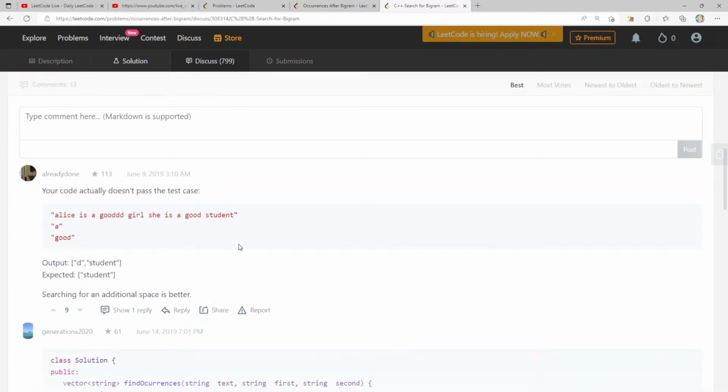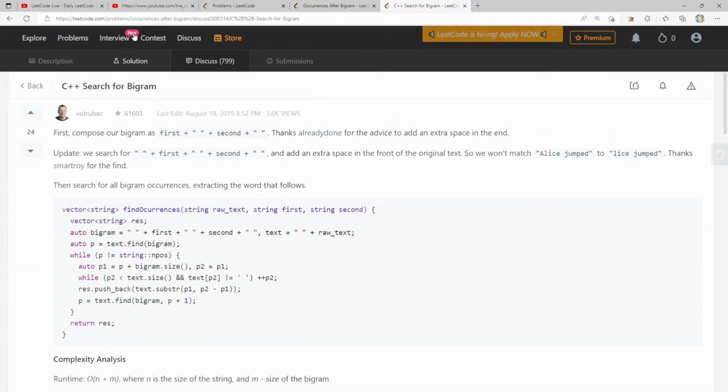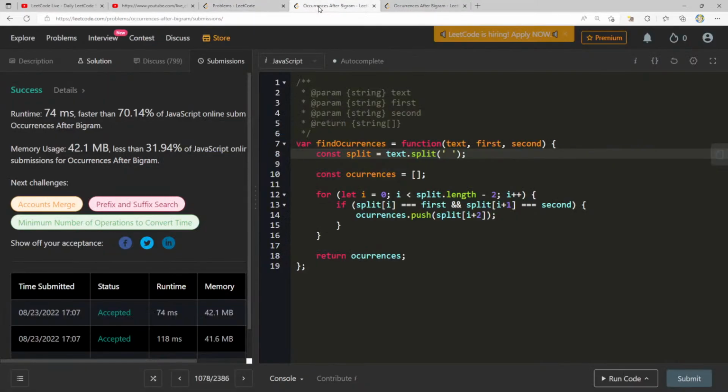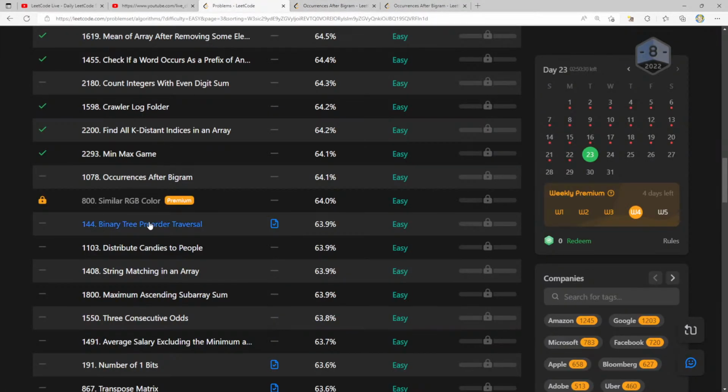Yeah, I think that's also pretty neat. I'm happy with both solutions, and it seems like the community is also feeling the same way, as this one's not actually the highest voted one. So I feel nice about the solution we came up with. So let's go and do the next question here.